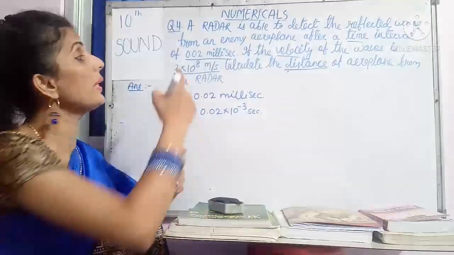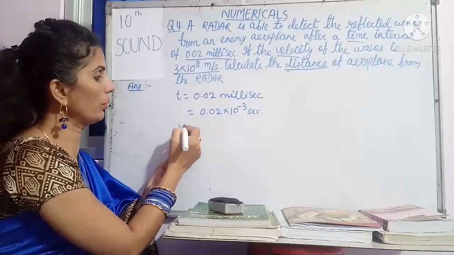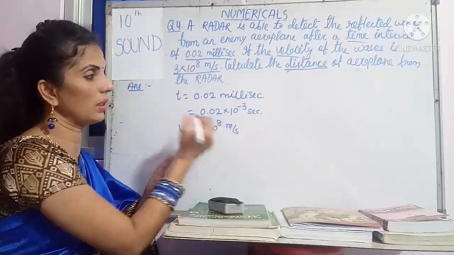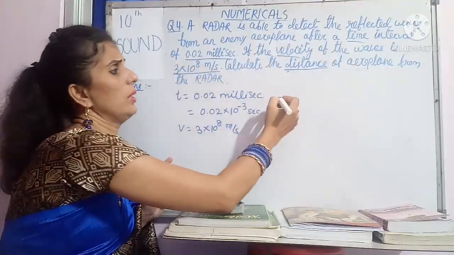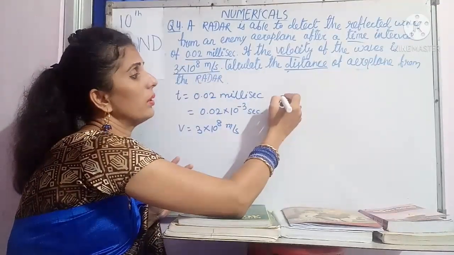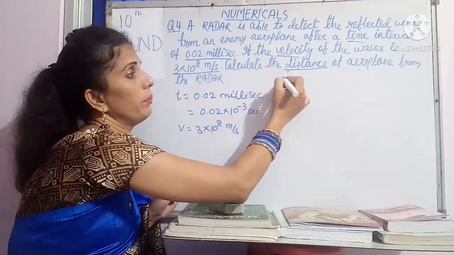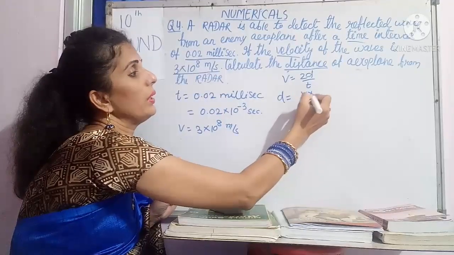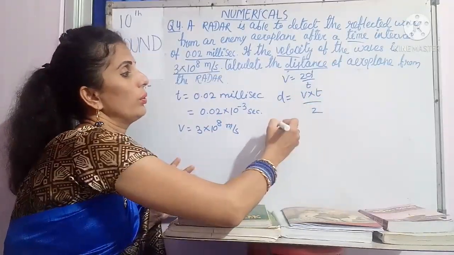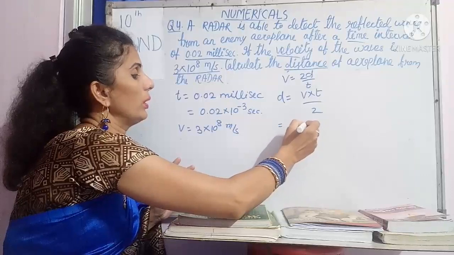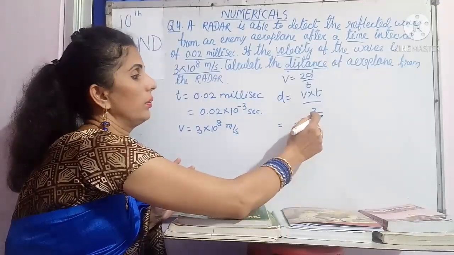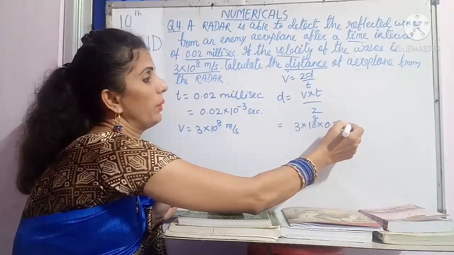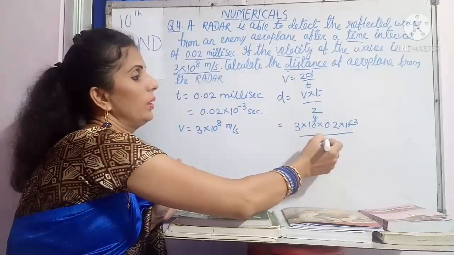Now V has been given: V is equal to 3 into 10 to the power 8 meter per second. Now calculate the distance. From V is equal to 2D by T, your D is equal to V into T by 2. So V is 3 into 10 to the power 8 and T is 0.02 into 10 to the power minus 3, divided by 2.